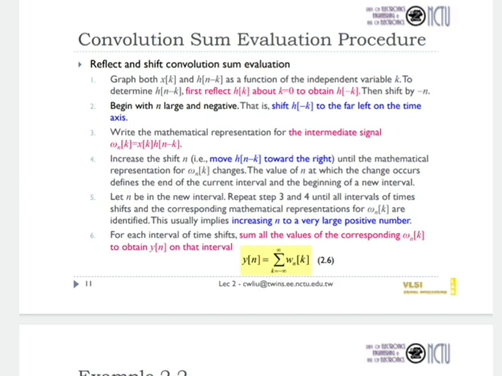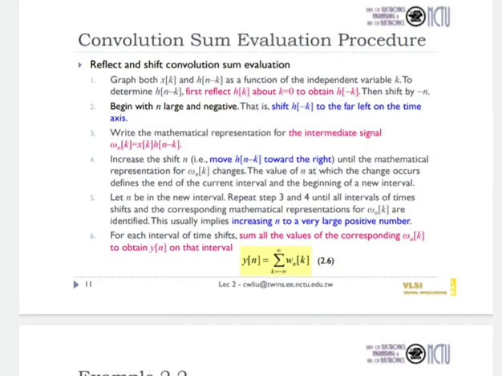Now let n be in the new interval. Repeat the third and fourth steps until all intervals of the time shifts and the corresponding mathematical representations for w_n of k are identified. That usually implies increasing n to a very large positive number. So for each interval of time shift, sum all the values of the corresponding w_n of k to obtain y of n on the interval.